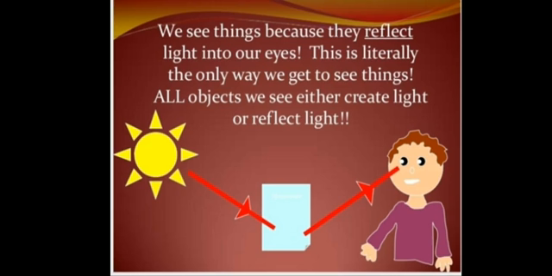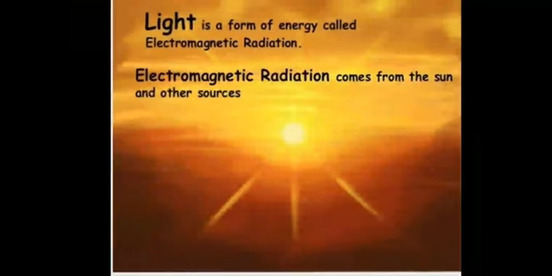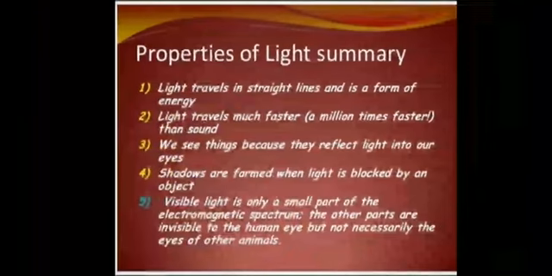That means if we want to see an object, light should fall on it, and then through its brightness we can identify the object. Light is a form of energy called electromagnetic radiation. Electromagnetic radiation comes from the sun and other sources.